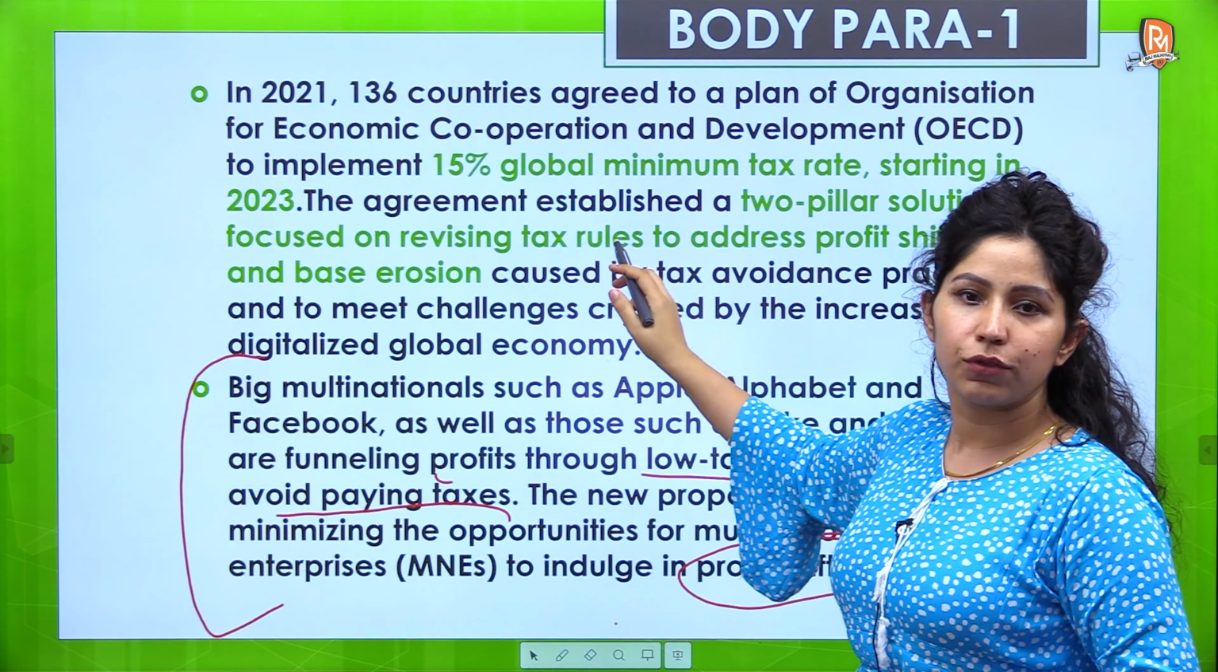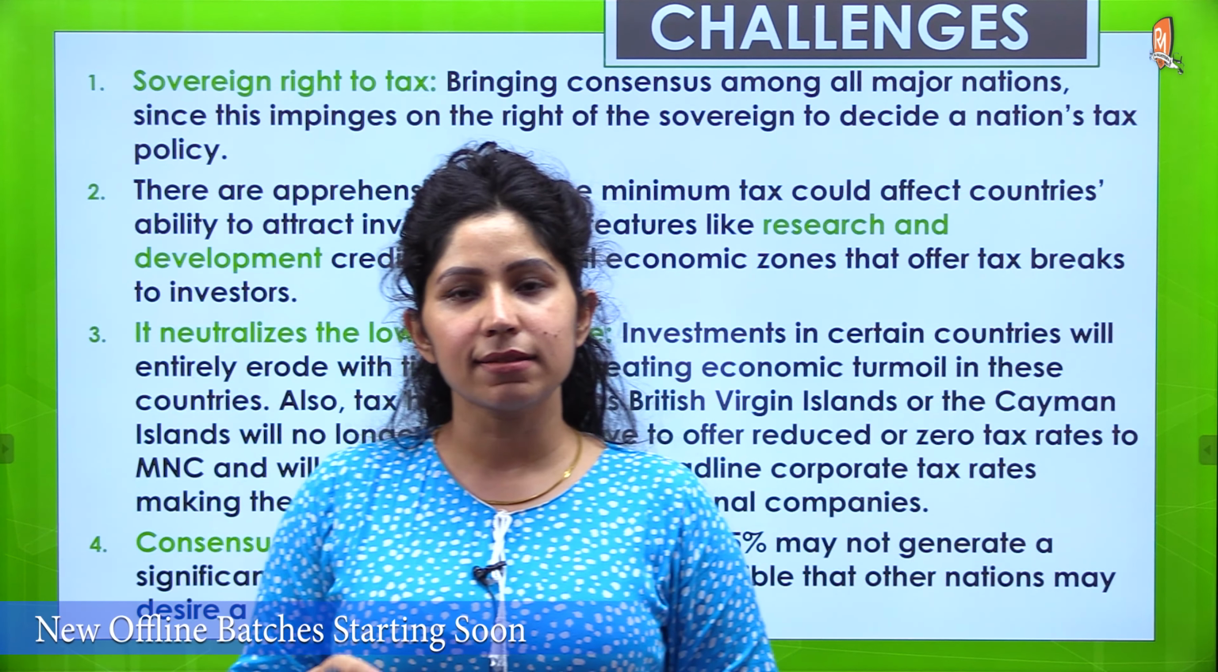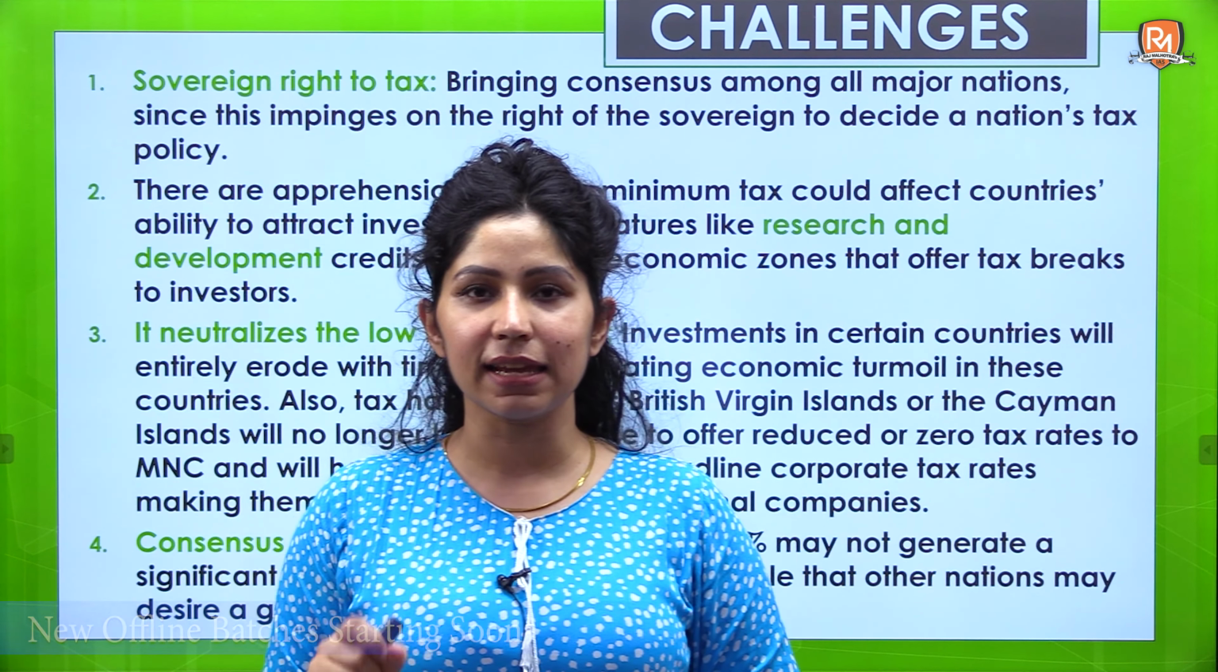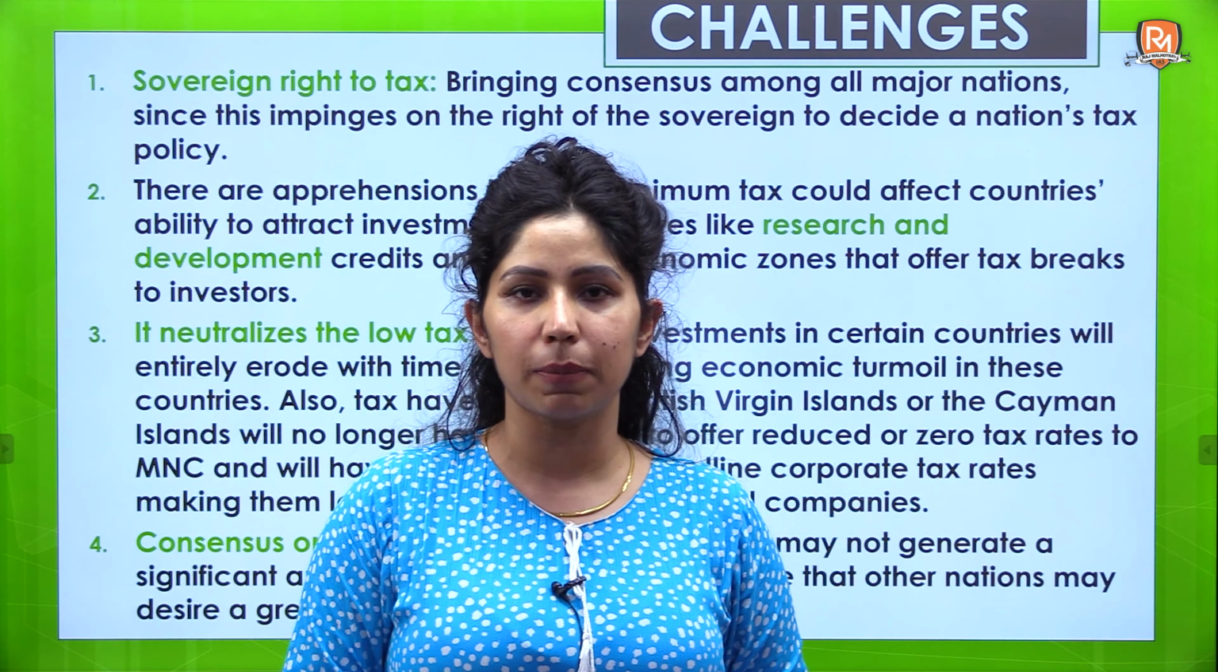The first challenge is to bring consensus amongst all major nations, because taxing is a sovereign power. It is a power related to sovereignty of a nation. An individual nation decides how much it wants to earn from the companies, from the profits of companies. So deciding a global minimum tax, even though it has been fixed at 15% right now, maintaining that consensus would be tough.